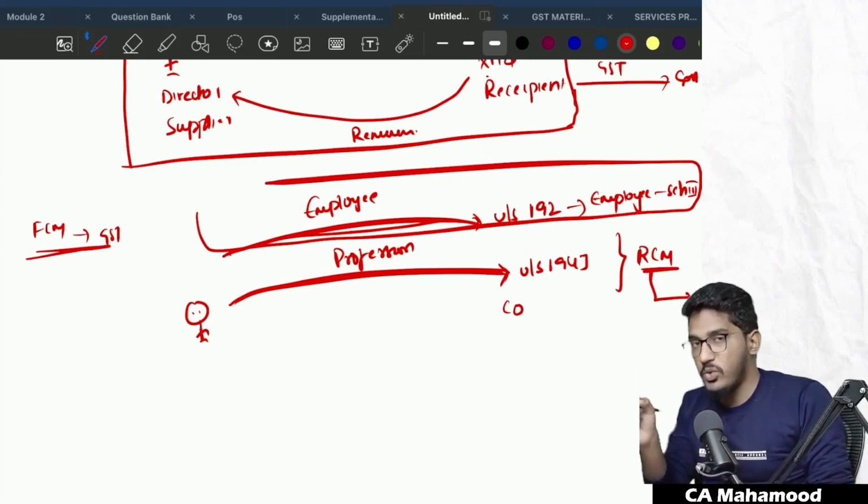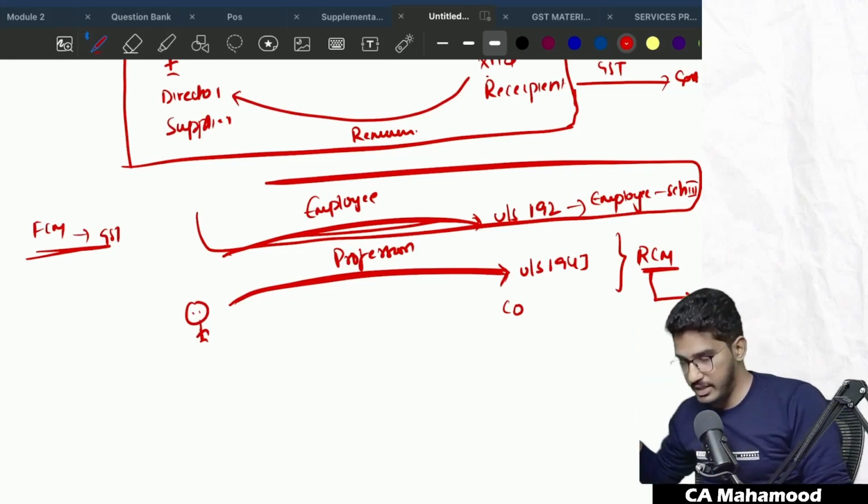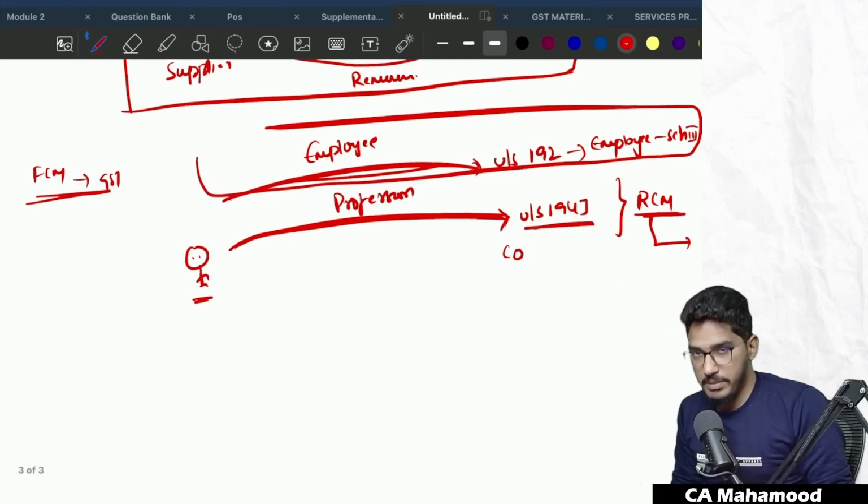I have just made you recollect the main provision which we have already discussed in the class. Clear? So one thing is very clear. The services which are provided by the director to the company where TDS is deducted under 194J will fall under the GST purview, and in those cases RCM will become applicable.